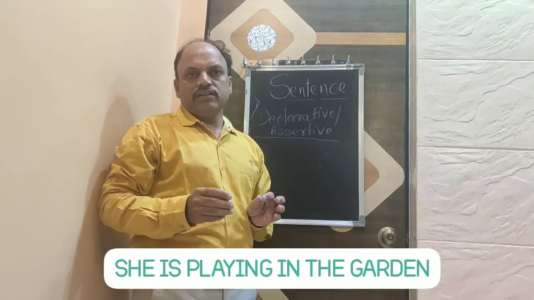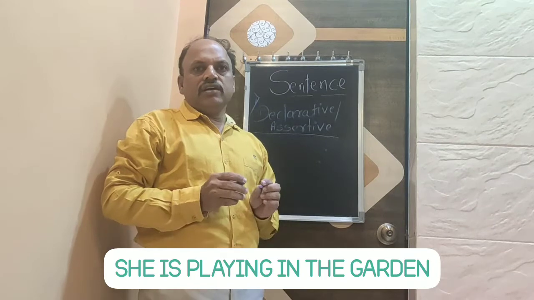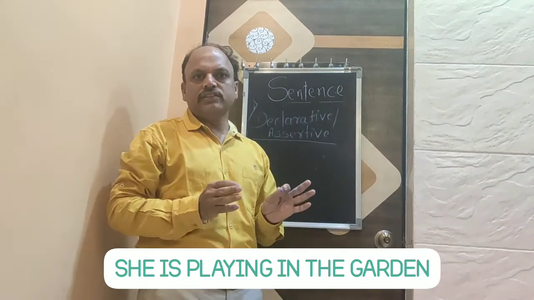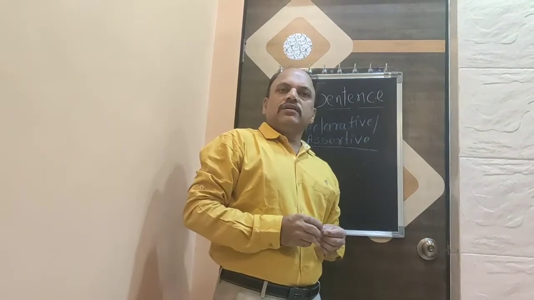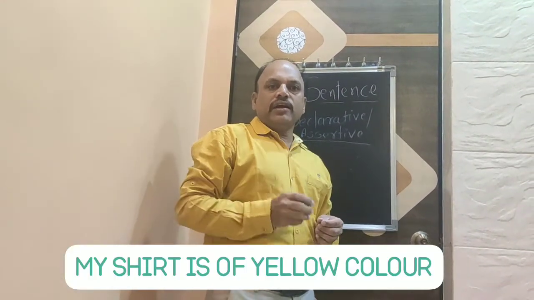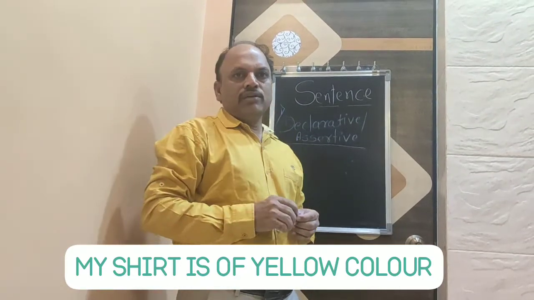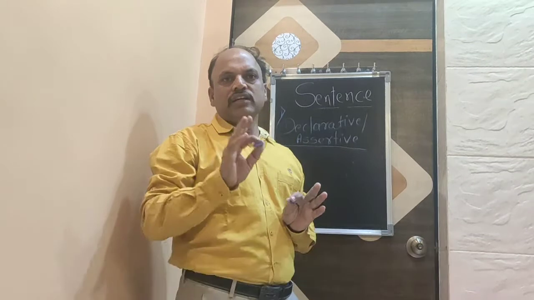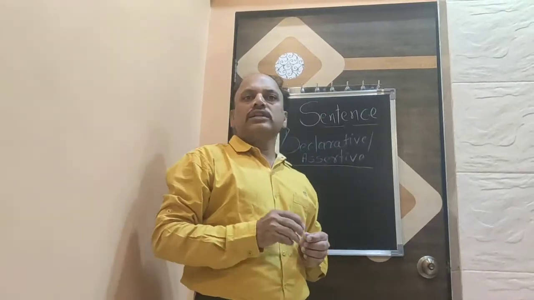For example, she is playing in the garden. In this sentence, it is just information, or just a statement. My shirt is of yellow color. Here, it is a general statement which gives us some information.